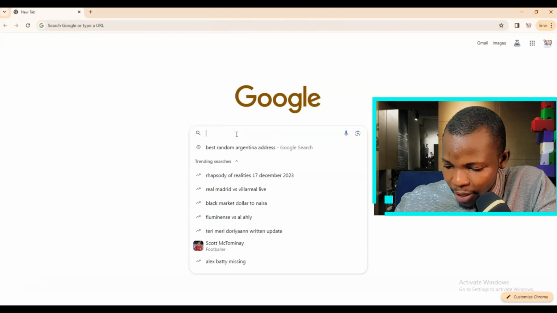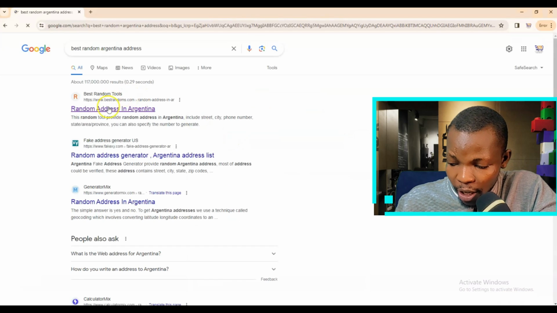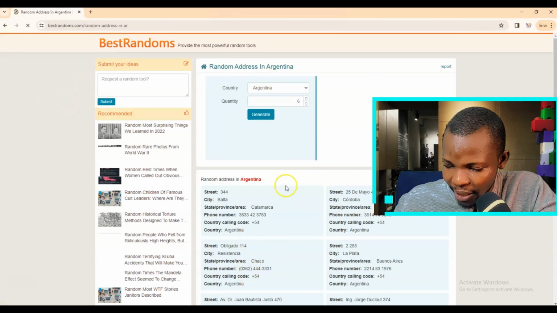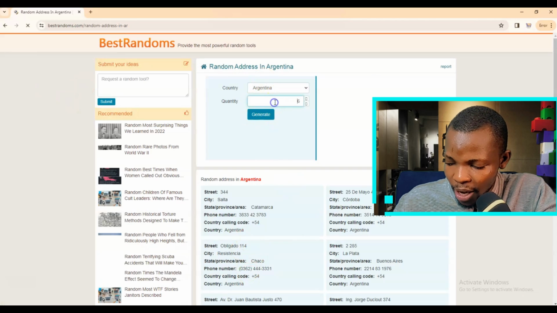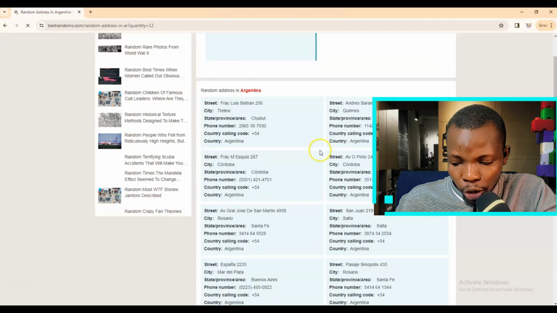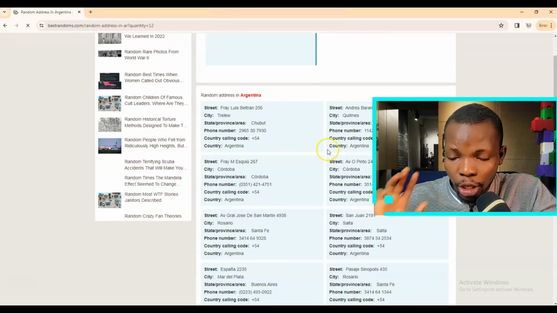Now the first thing you need to do is to get started by gathering the information that we want to use for our PayPal. And what is that? Start by searching for best random Argentina address on your browser. So you are going to click on this particular first link, and just when you are inside the website, you'll see this place where they write 6. So just adjust it to 12, then generate. Now what you need to do here is to copy only the phone number. That's all we need, just the phone number.